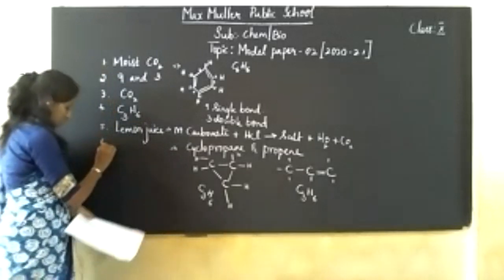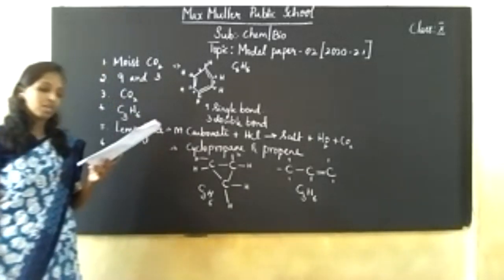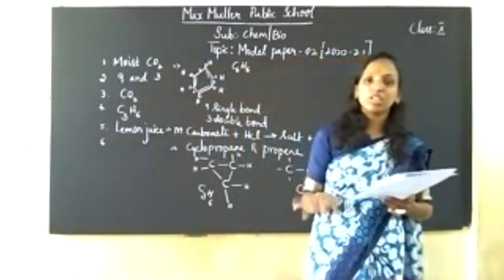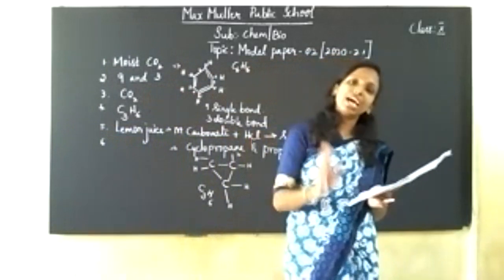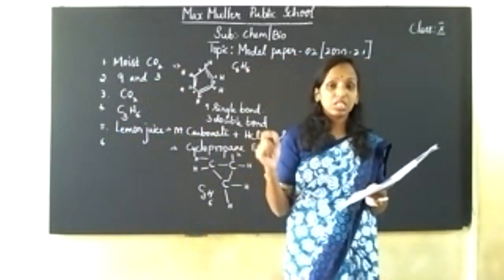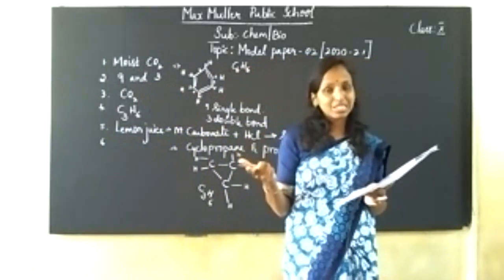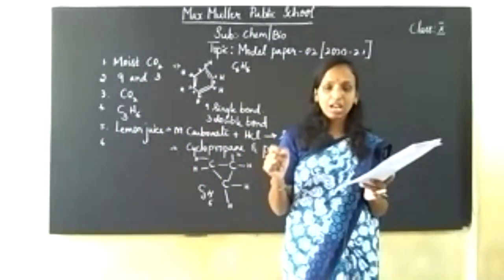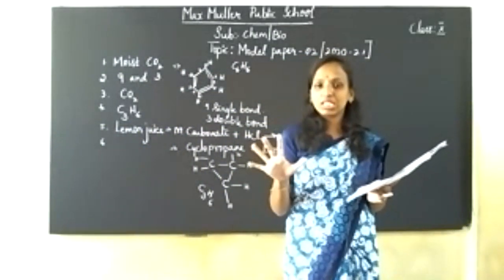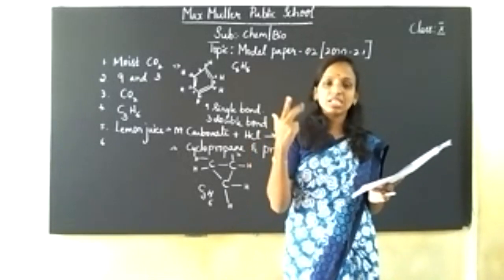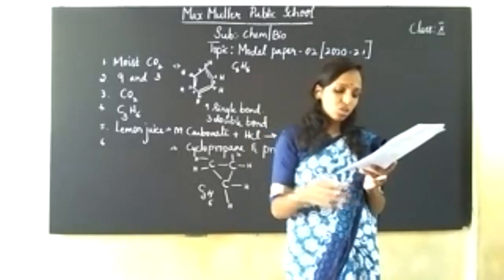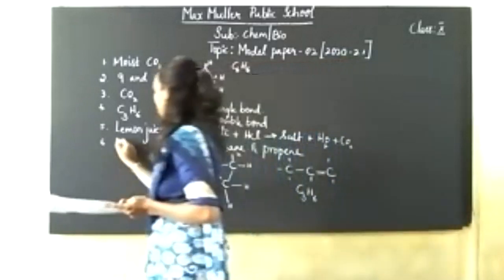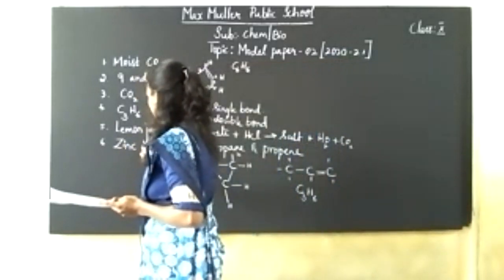Next question: the amphoteric oxide among the following. We know amphoteric oxides are the oxides which react with both acid and base to obtain salt and water. Examples of amphoteric oxides are aluminium oxide, zinc oxide and lead oxide. Here the options are sodium oxide, calcium oxide, zinc oxide and potassium oxide. So your answer will be zinc oxide.